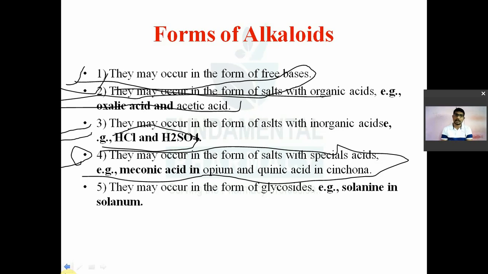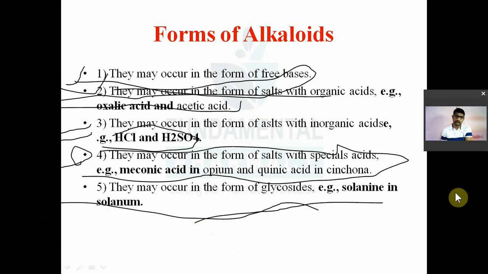And opium alkaloids are found in the form of salt of meconic acid, or they are derivatives of meconic acid, or they may occur in the form of glycosides also. For example, solanine in Solanum. Alkaloids may be in the glycoside form, so they are known as glycoalkaloids. Those that come in the form of glycosides are called glycoalkaloids.